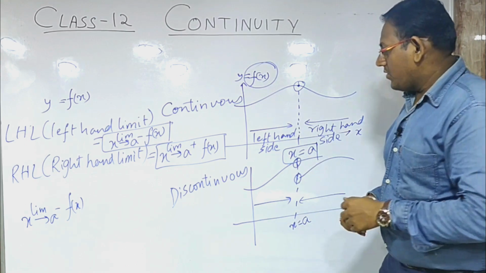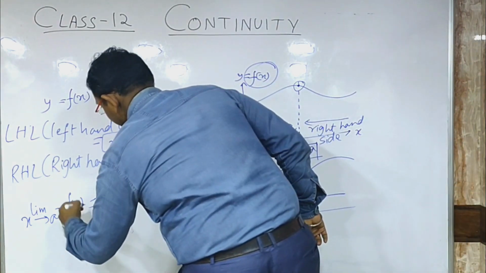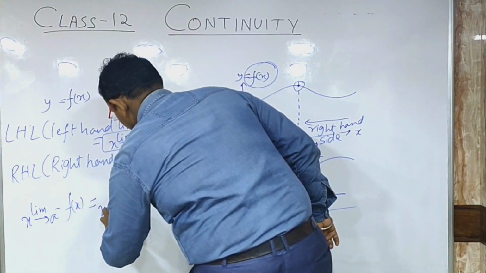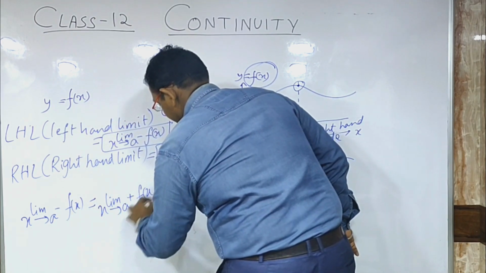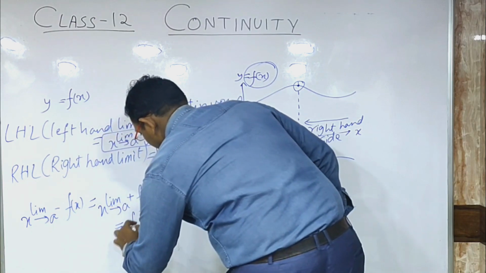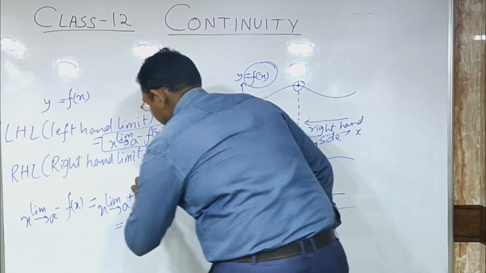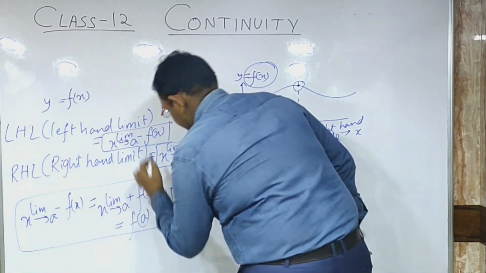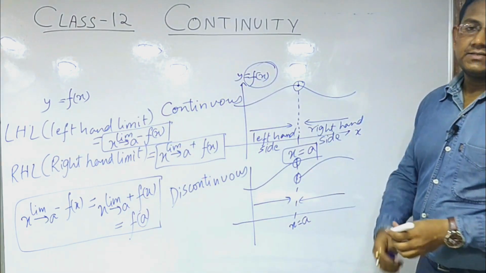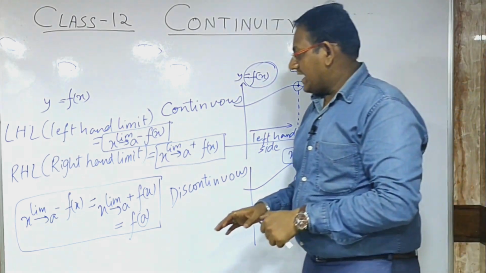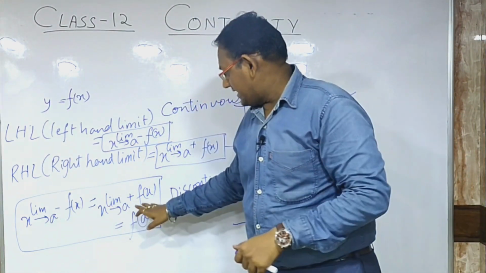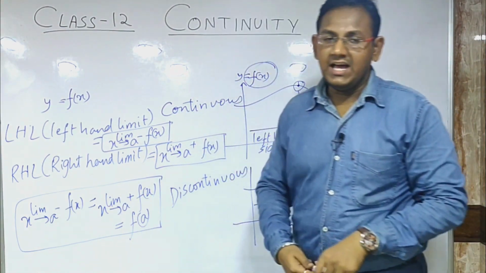That's it. So if the left hand limit is equal to the right hand limit, and that is equal to the function at that point, then we will say that it is continuous. So what is the condition for checking continuity? The condition is that the left hand limit is equal to the right hand limit, which is equal to the function at that point.